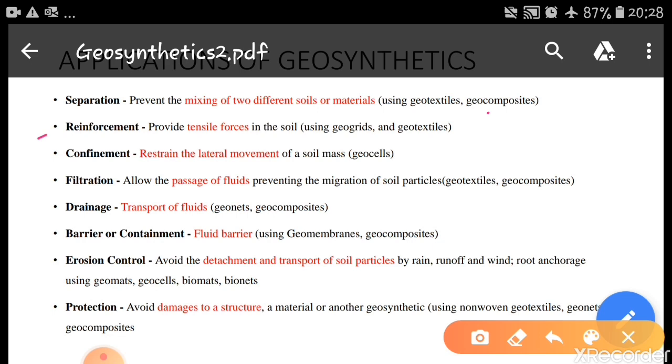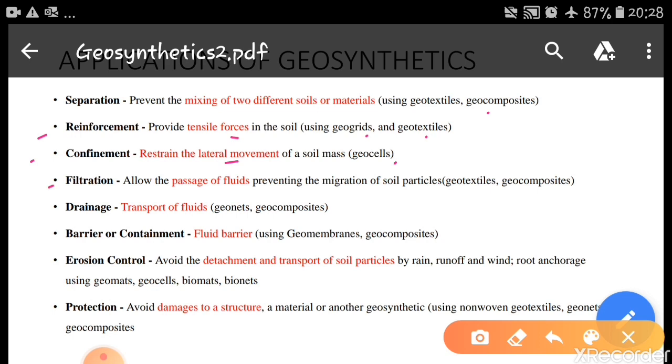When you talk about reinforcement, these geosynthetics provide tensile force in the soil, and for this purpose we use geogrids and geotextiles. Confinement is nothing but restraining the lateral movement of the soil. So geocells are best suited for this purpose.